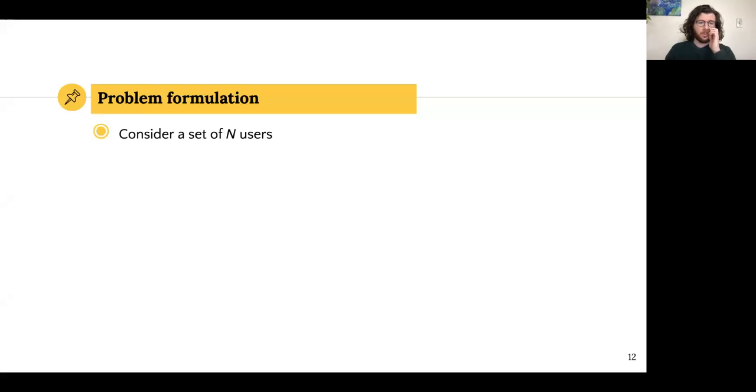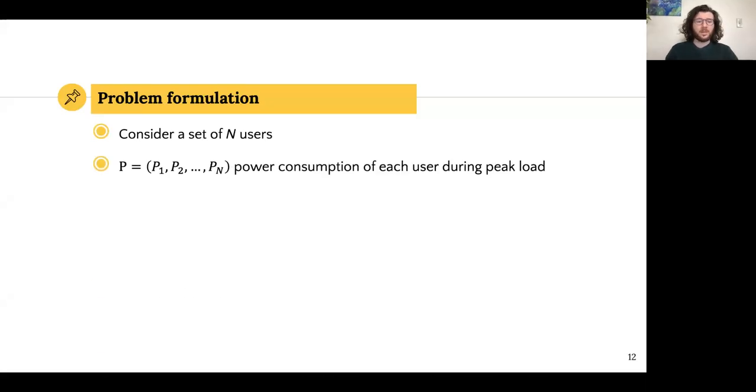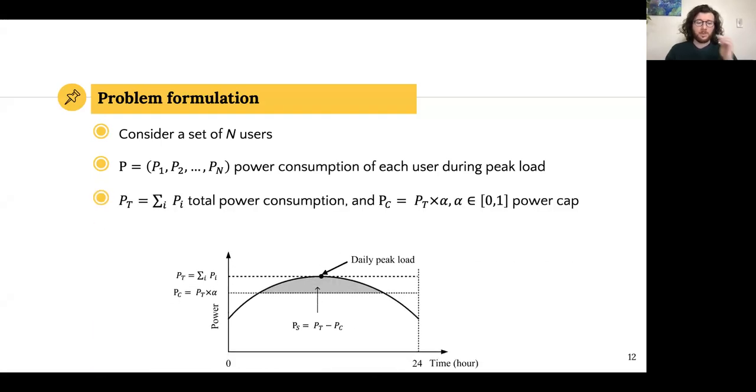So let's start with the problem formulation. We have n users. Each one of them has a certain power consumption, P1, P2, Pn. And so the total power consumption in the grid is Pt, given as the sum of all these individual power consumptions. So we want to set a power cap, which is a fraction of the total power, as we can see here. And so what we want to do is save as much power as is in between these two lines. So PS is the required power saving.